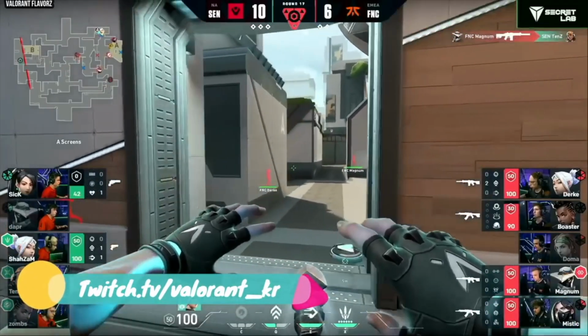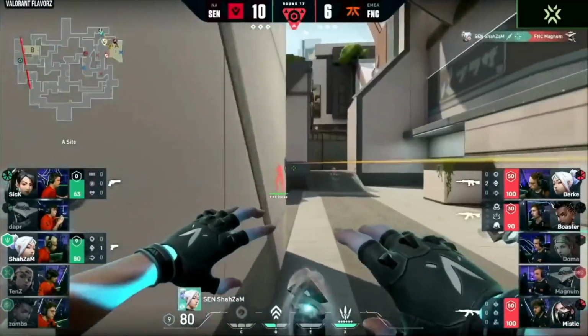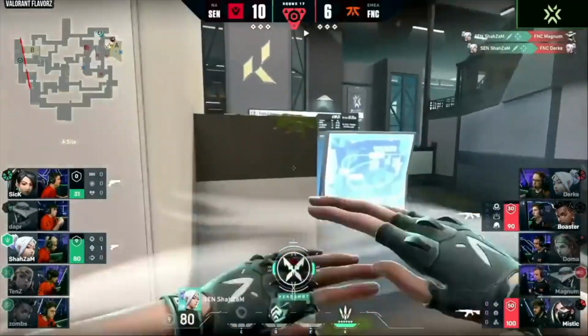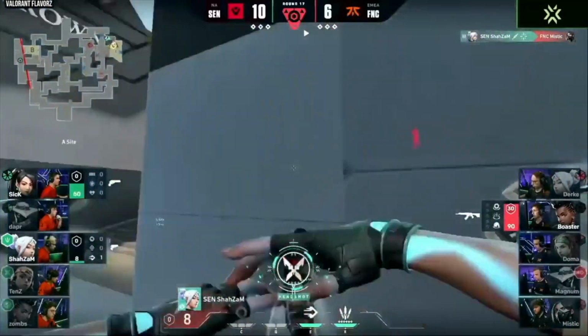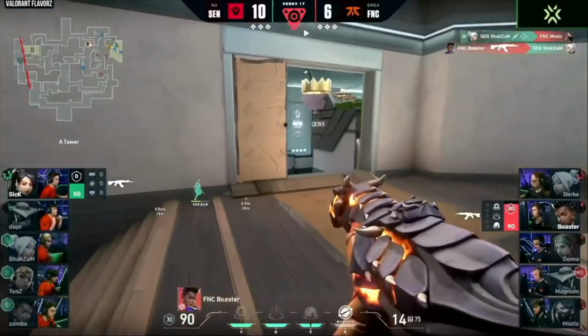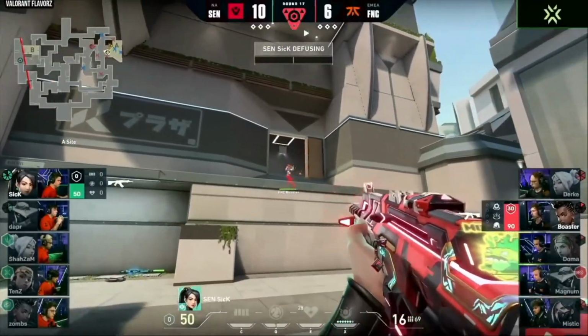There are 5 players on each team, and the goal is to win rounds, where round wins come from eliminating all the players on the other team, or by planting or defusing an objective called the spike. Each game is up to 13, win by 2. And the background gameplay you're watching right now is of the first international Valorant tournament in Iceland.